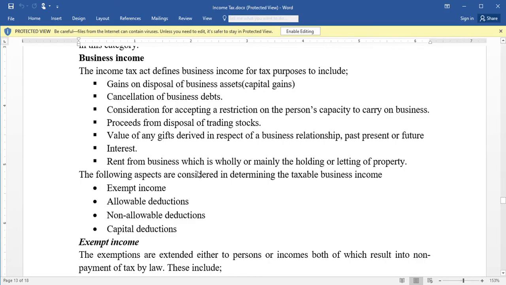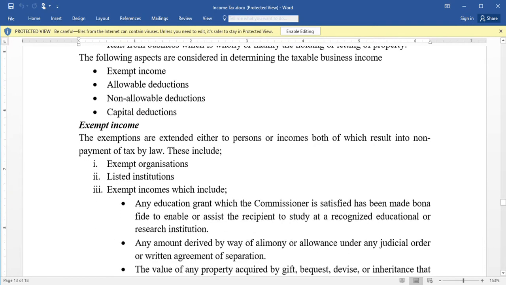The following aspects are considered in determining the taxable business income. When we are determining the taxable business income, we mainly consider four things, and that is the exempt income, the allowable deductions, the non-allowable deductions, and then the capital deductions. These are the four things that we consider. So we shall first look at exempt income.